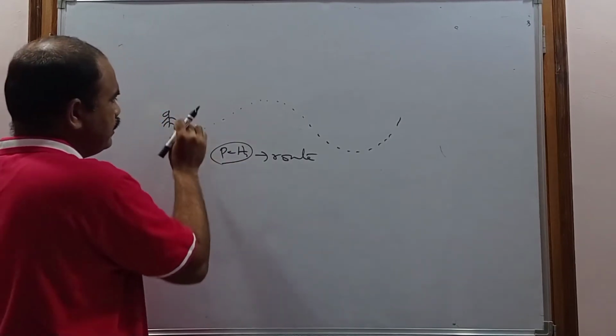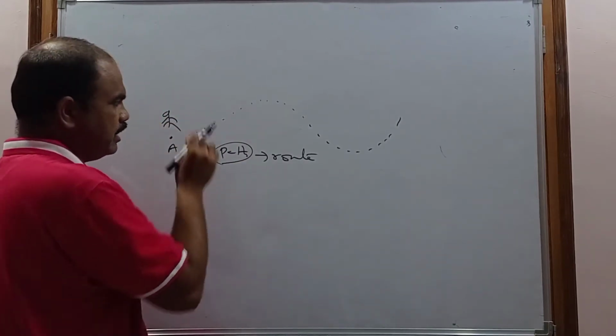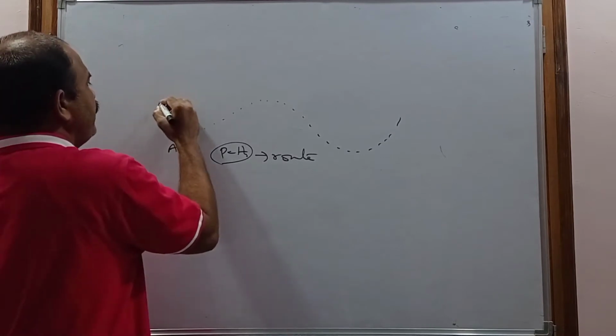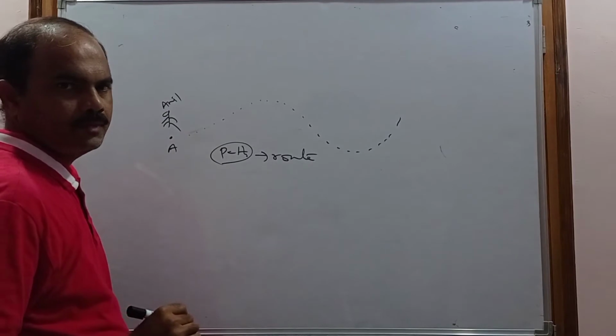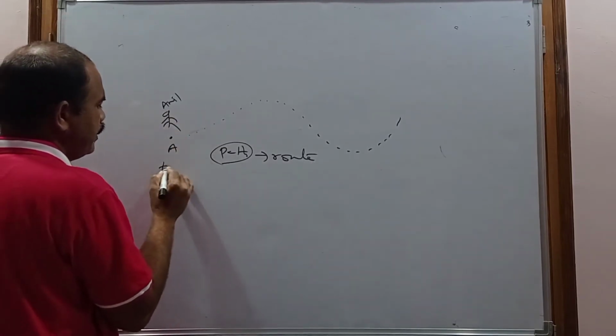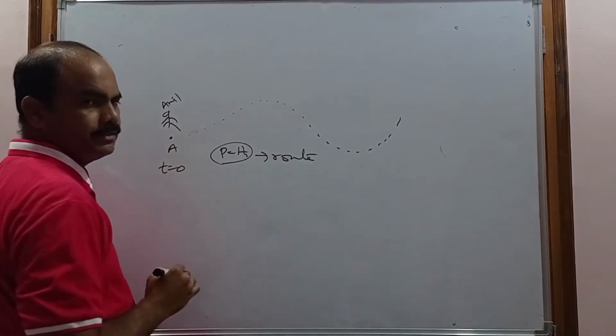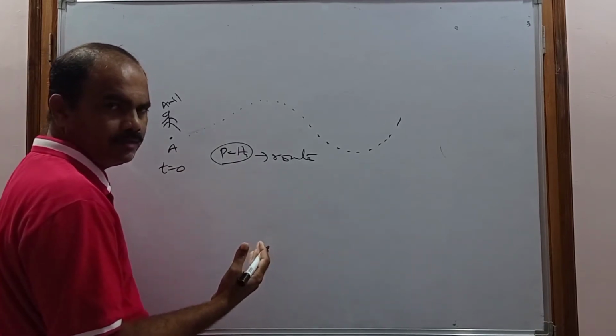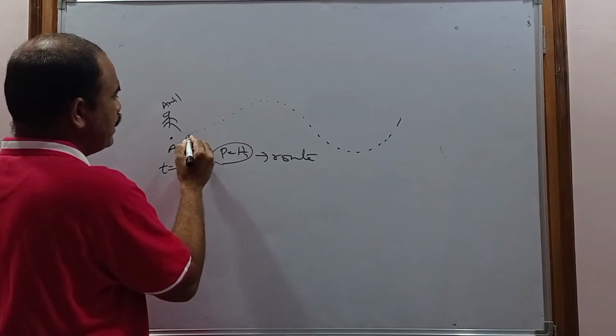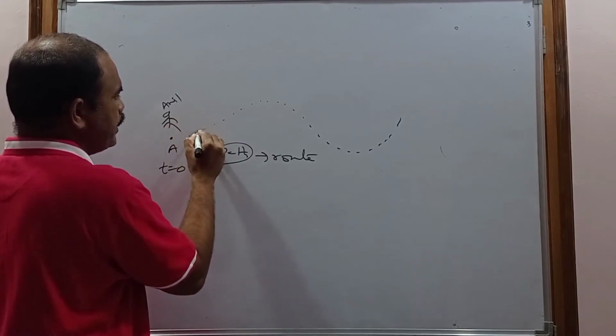For example, he is a person, and his name is Anil. When time t equals 0, Anil will be at a place A. When time is passing, Anil's position is changing.